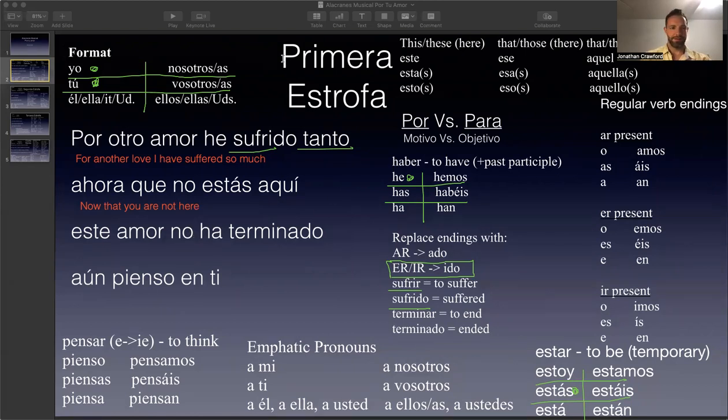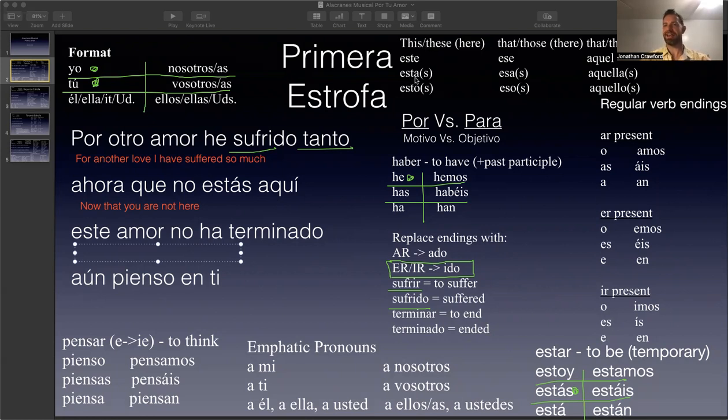Okay. So este means this. And I actually wanted to explain this. These are called demonstratives because they demonstrate something. So este means this. This can also be plural, and it can also be feminine.